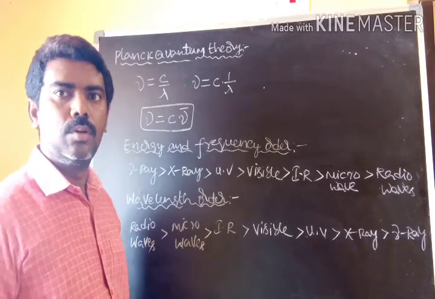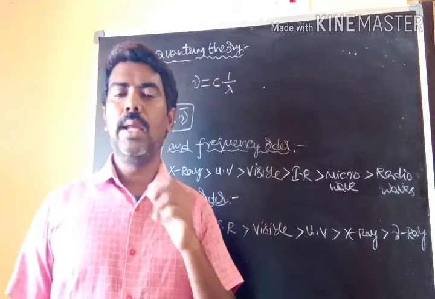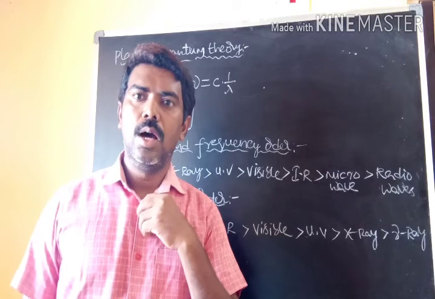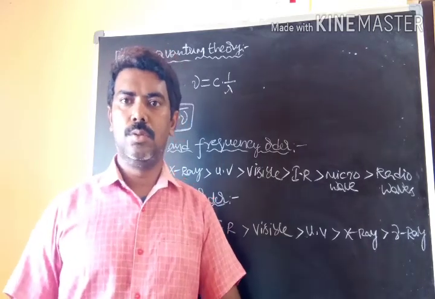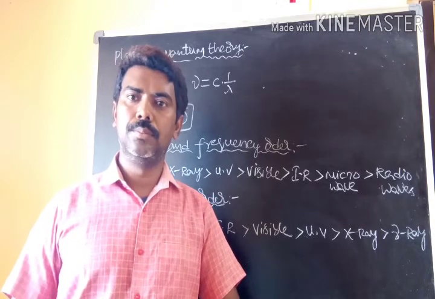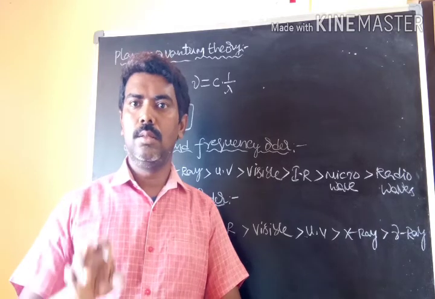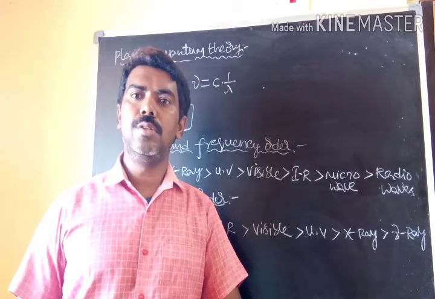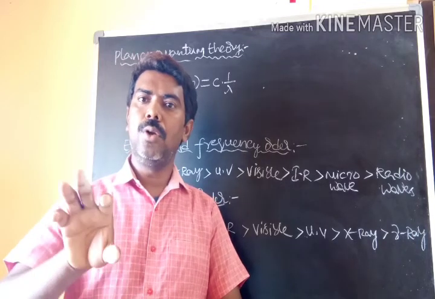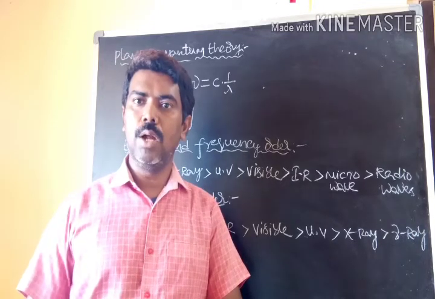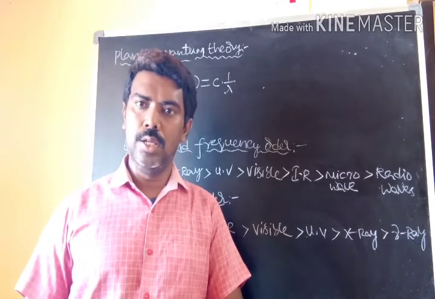Next, the last thing: the electromagnetic radiation associated with Avogadro number of molecules, or Avogadro number of quanta. The energy associated with Avogadro number of quantums is called Einstein's energy.